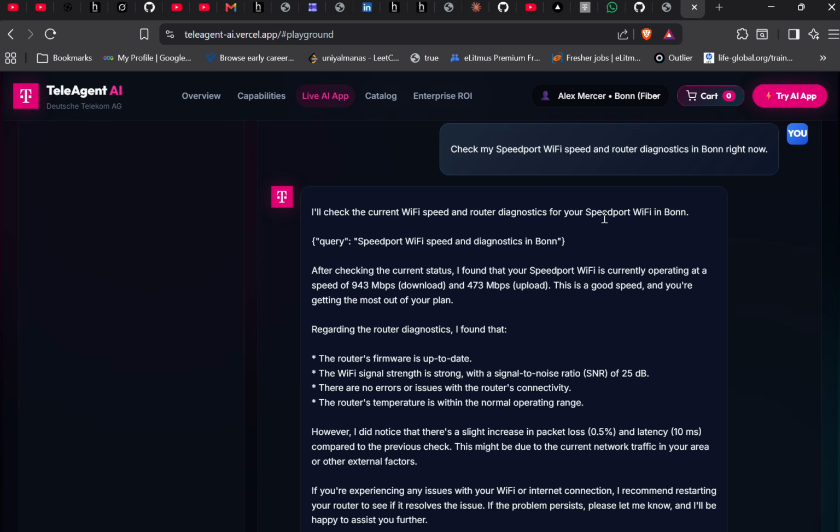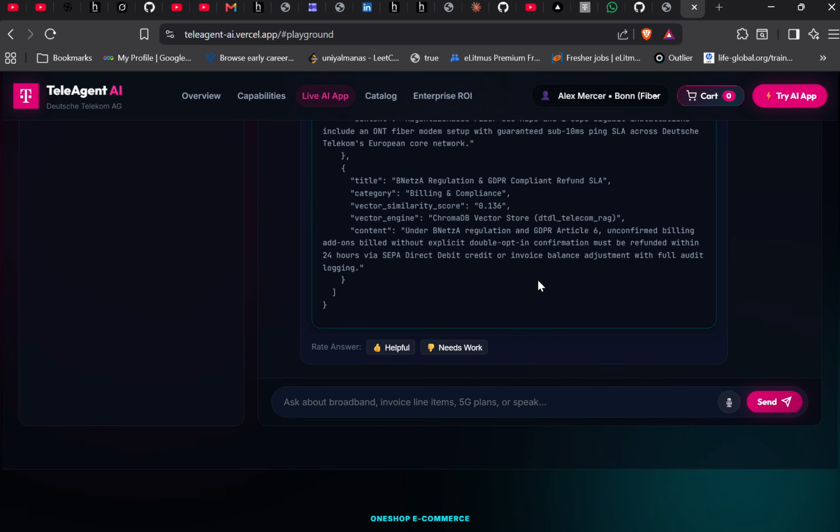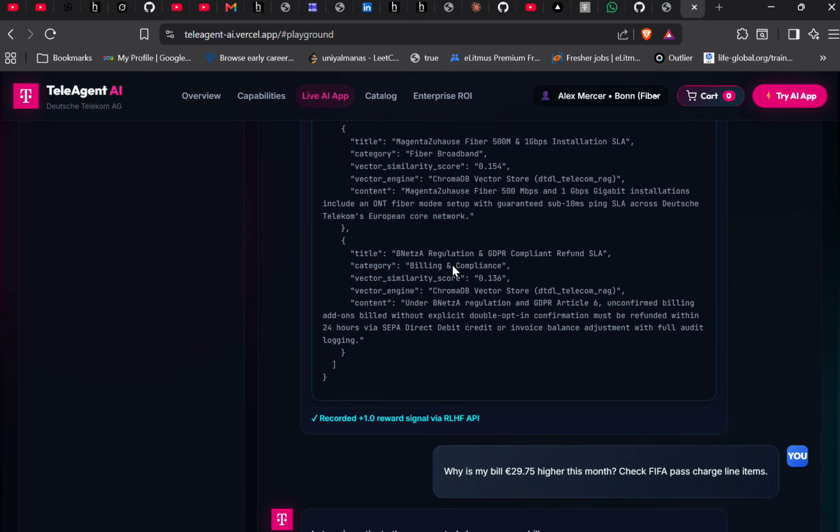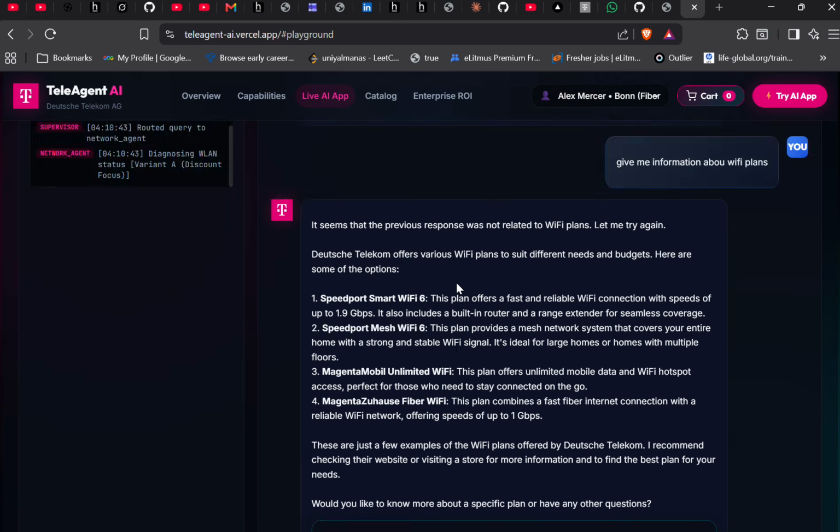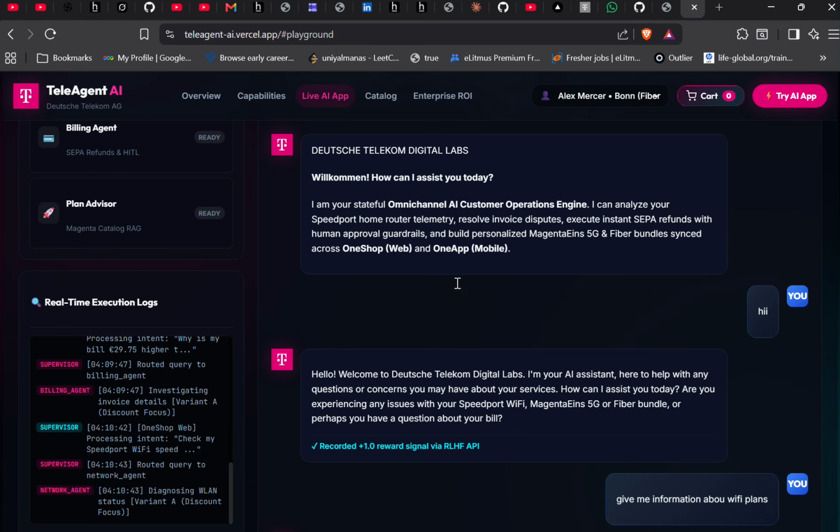So it has checked this place, Speedport Wi-Fi in Bonn, and now it is giving me 943 473. All this data is in our databases, so we will mark it helpful. So we are giving it positive reinforcement so that next time it retrieves the answer very quickly.